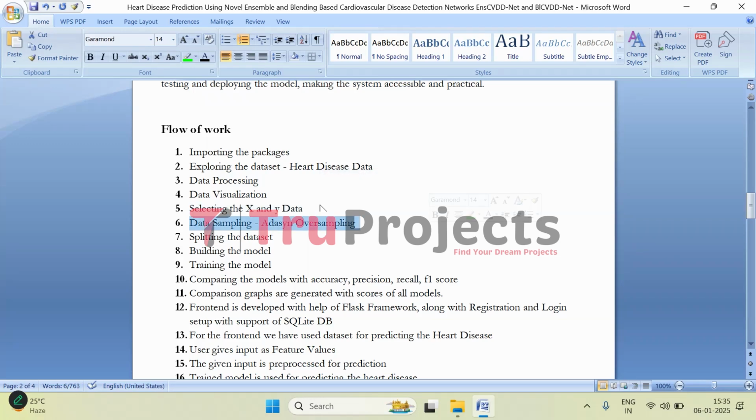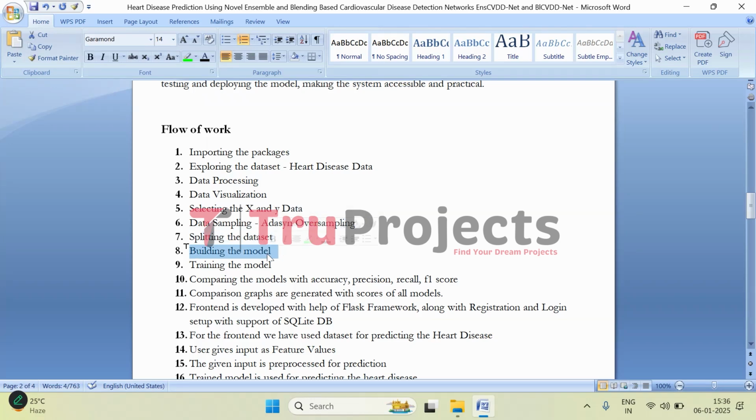In this step, we separate the data into two sets, that is, data for training the model. Coming to data sampling, here we use ADASYN oversampling, that is the adaptive synthetic sampling technique. This technique is used to balance the dataset by generating synthetic data points for the minority class, ensuring the model is not biased towards any majority class. Splitting the dataset: here we split the data into training and testing sets. We usually split the data in an 80 to 20 ratio, where 80% of the data is used to train and 20% for testing.